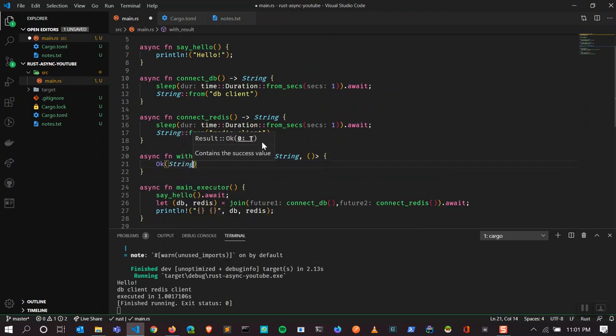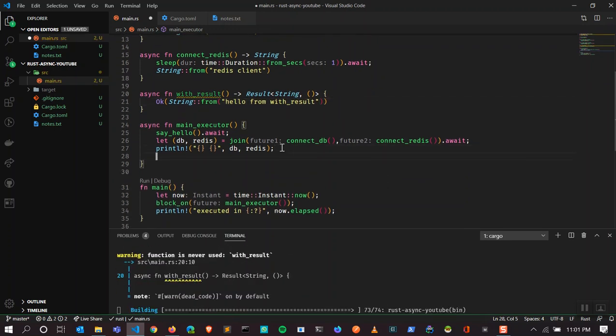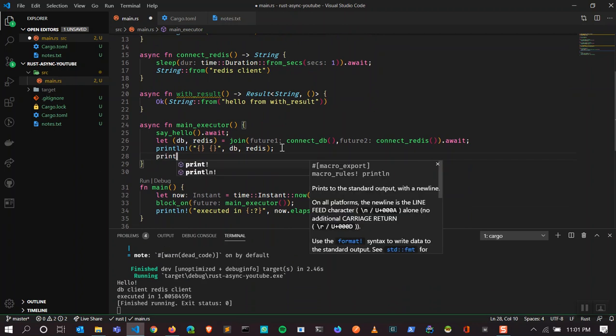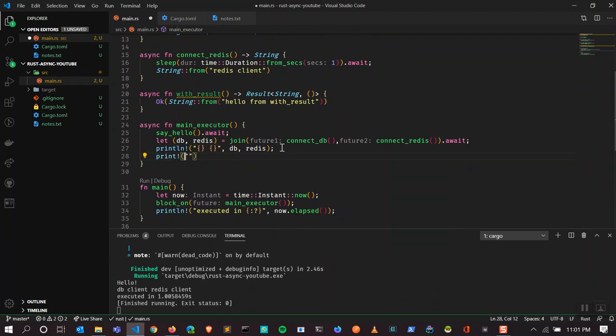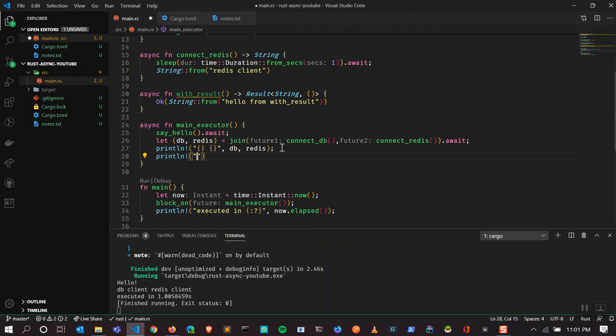I'll write the string "hello from the result", and from there I will write println, and inside it, with result dot await.